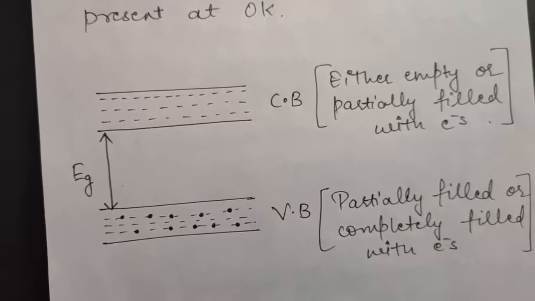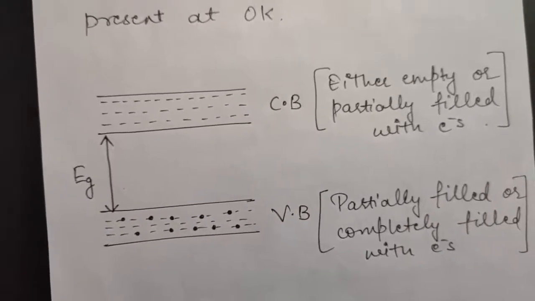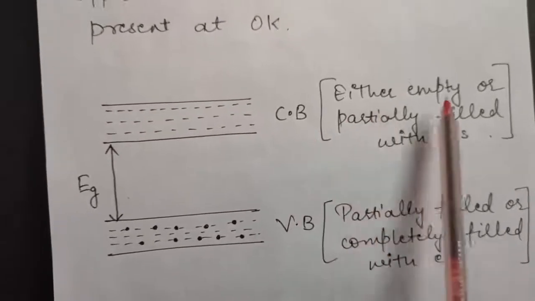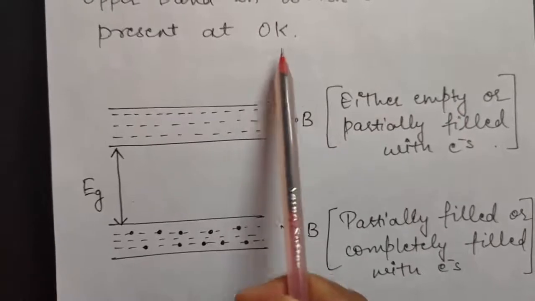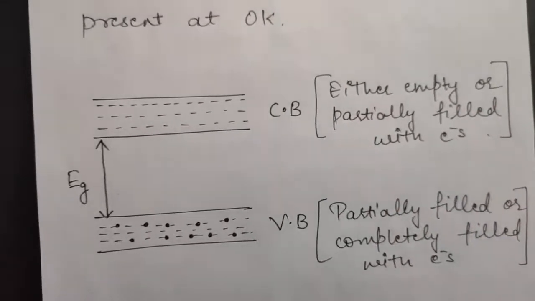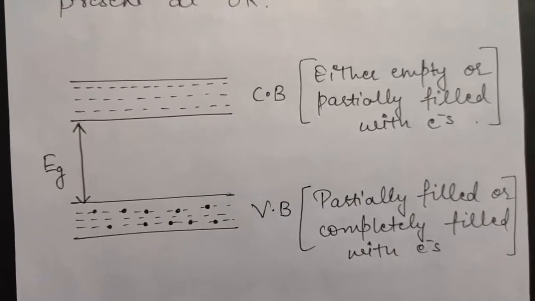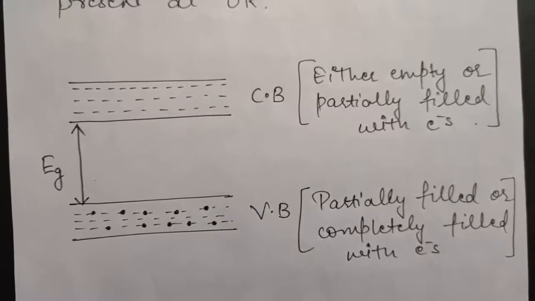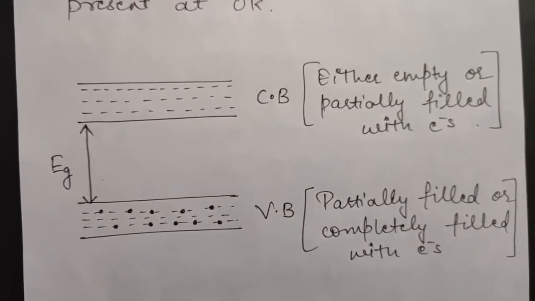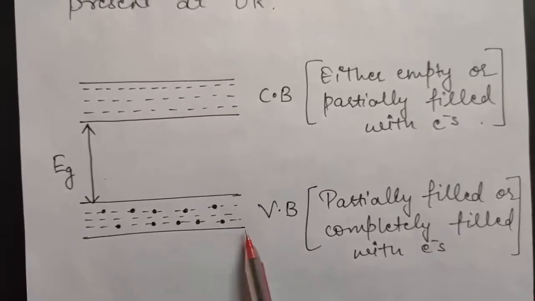Now, if we talk about conduction band, it is either empty, as I told you, at 0 Kelvin, it will be completely empty, or it can be partially filled with electrons as well. And I hope all of you know what valence electrons are. The electrons that are present in the outermost shell are called valence electrons. So in valence band, there are valence electrons.